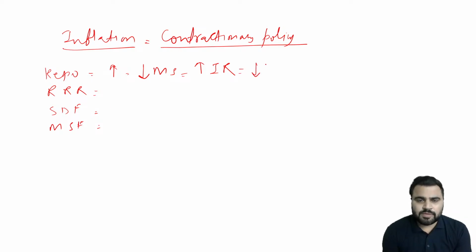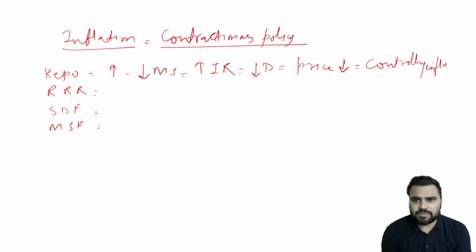That will lead to a decrease in demand, because whenever there is a high interest rate in the economy, we as common people will avoid our plans. We will procrastinate our plans of buying a house, buying a car, taking a loan, buying an iPhone, because we will wait a few more months for the interest rate to come down. So there will be a decrease in demand in the economy, and when demand decreases, prices will decrease, right? Because when there is no demand, prices of things will fall, and that is the achieving of the first major objective, controlling inflation in the economy. This is the first mandate of monetary policy that we have discussed. And this is how, by using contractionary monetary policy, RBI will control inflation.